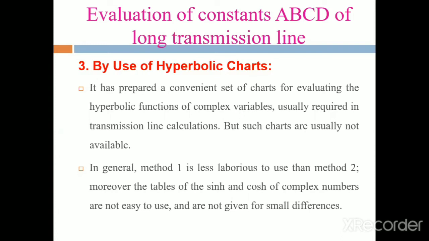Okay, these are the three methods for evaluating the ABCD constants in the case of long transmission lines. The first one is the complex angle method, the second one is the convergent series real angle method, and the third one is the usage of hyperbolic charts. These are the three methods for evaluating the ABCD constants for long transmission lines.